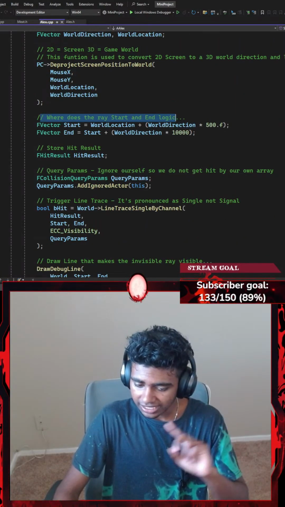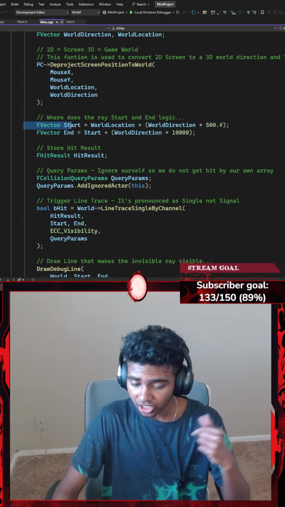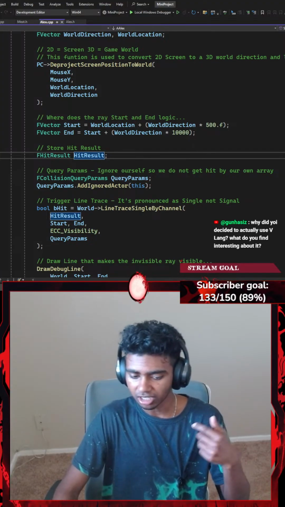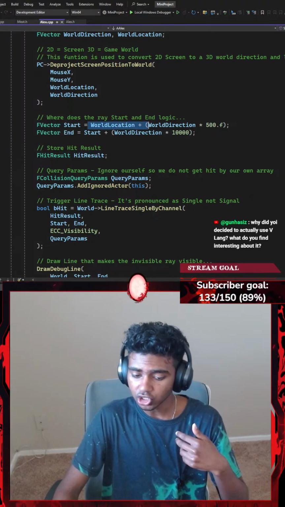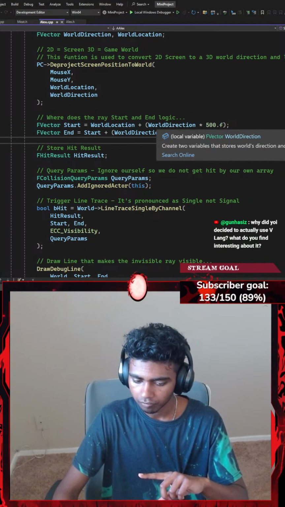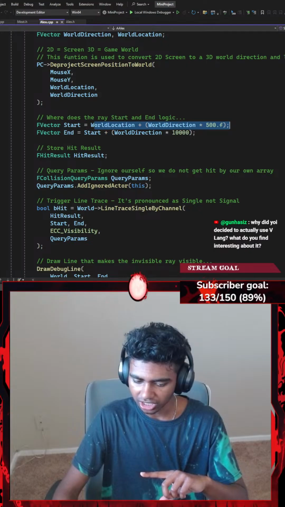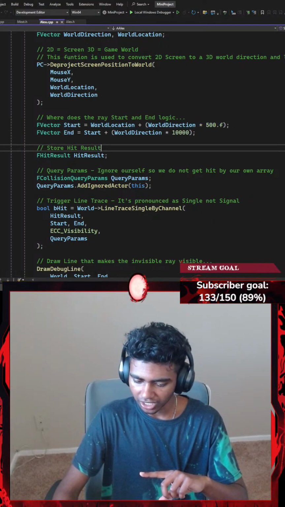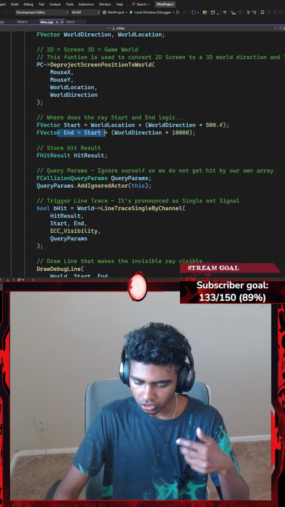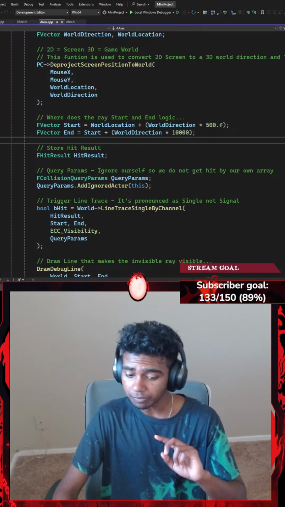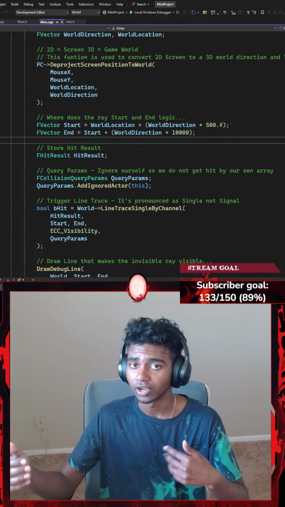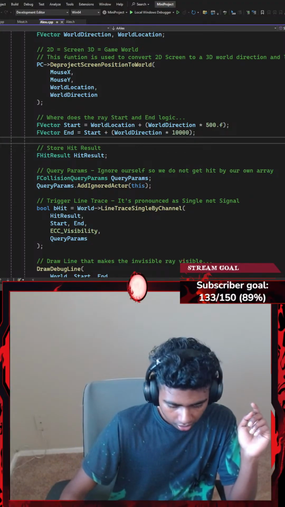And then where does the ray start and end logic? So I create another FVector, represented by a local variable called start, that is equal to my world location plus my world direction multiplied by 500. Okay, so this is where I actually shoot my ray. So this is my starting point of my ray, and then I have an end: start plus world direction multiplied by 10,000. My ray is going to travel 10,000 units away from my player, and then it's going to stop.